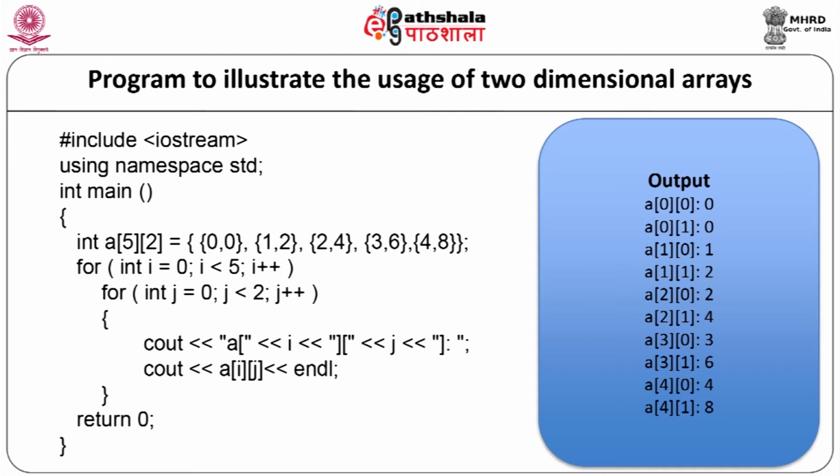Now we will display these values back on the screen using two for loops. The first for loop will be for row indices and the second for loop will be for column indices. For int i equal to 0, i less than 5, i plus plus.